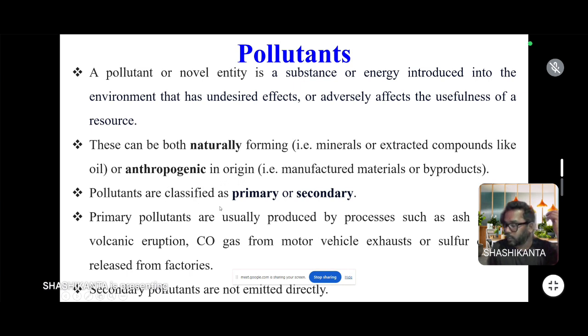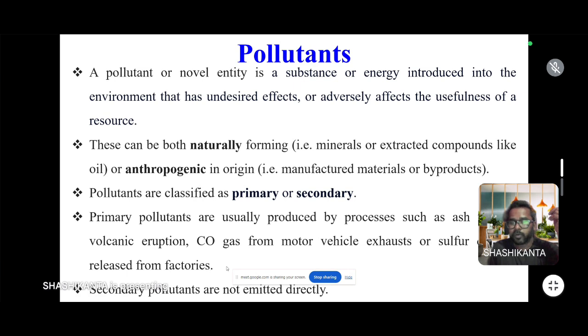Pollutants are classified into different categories, like primary pollutants and secondary pollutants. Some pollutants are directly released by human activities or naturally. These also cause harmful effects and play a key role in changes of air quality.